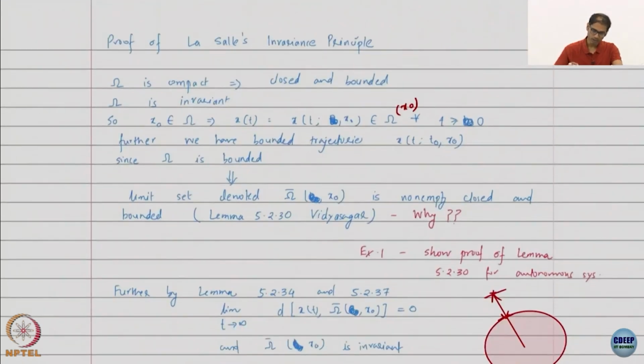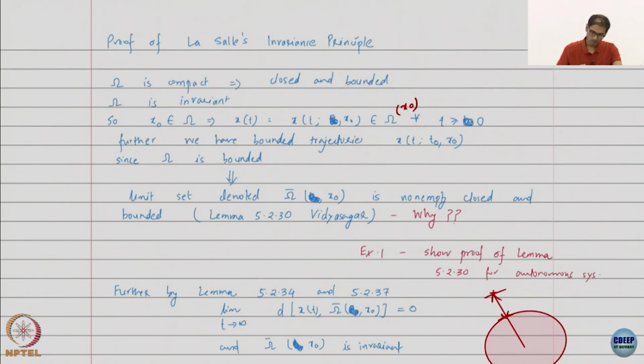Okay. So, how did we go about the proof? We started by looking at all the assumptions. Omega was compact, which implies closed and bounded. Omega is invariant, which means if I start in omega, my entire trajectory remains in omega for all time beyond the initial time.